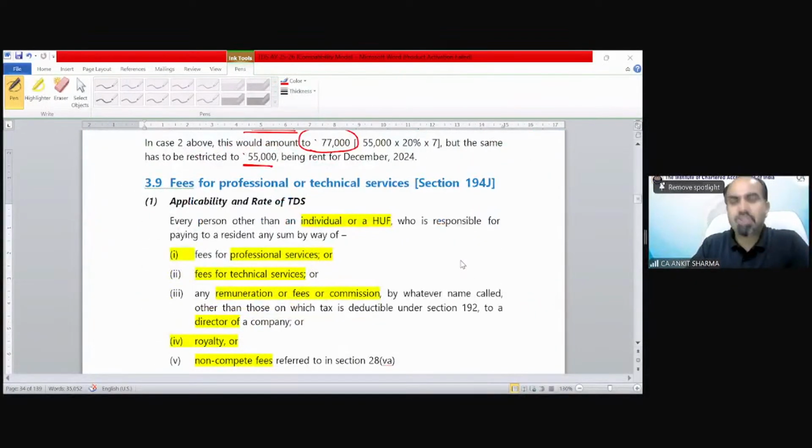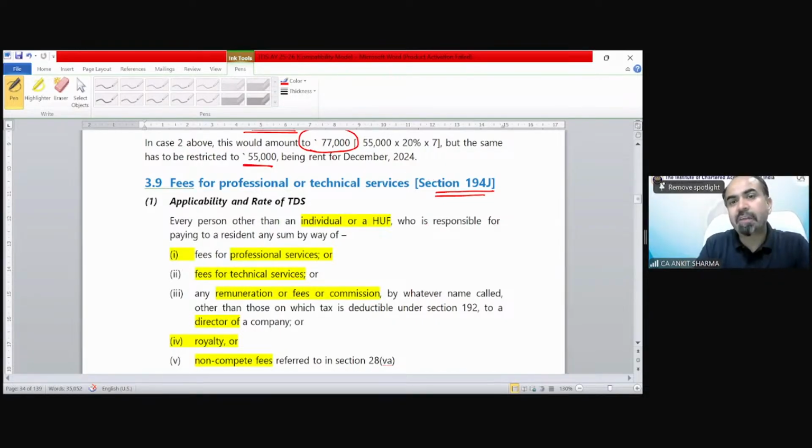So moving on to section 194J, and let me tell you, it's a very, very important section. And when I am saying this is very, very important, it does not mean that other sections are not important. Everything is important for your examination. But this has some different kind of complexities, or there are some special provisions. That's why I say that these are important sections.